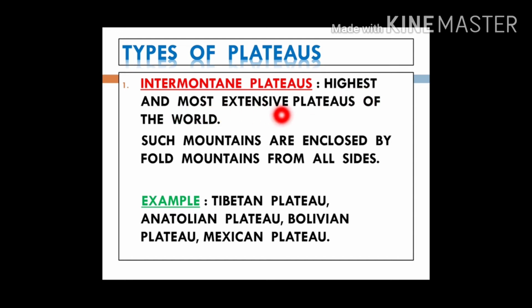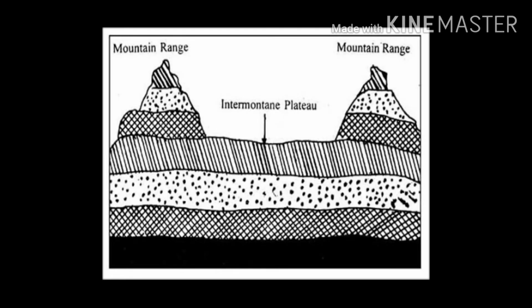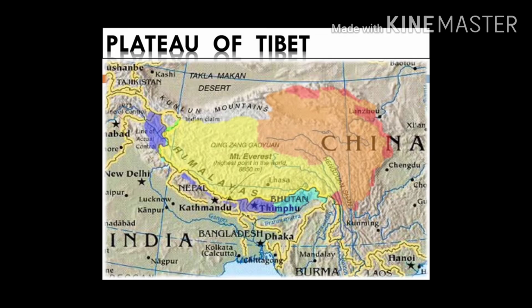Highest and most extensive plateaus of the world. And what is the meaning of the word intermontane? The plateaus which are enclosed by mountains, mostly fold mountains. For example, Tibetan Plateau is the highest plateau in the world, and this is the picture of an intermontane plateau. You can see this is a plateau which is surrounded by mountains. This is a picture of the Tibetan Plateau.